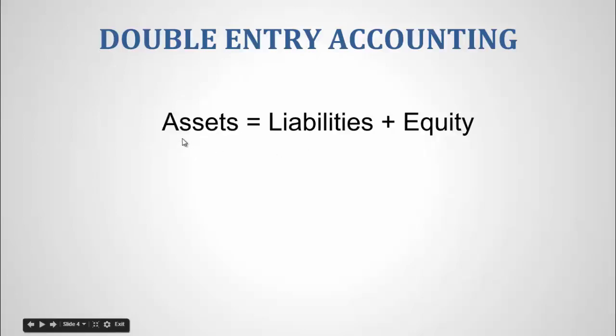This is not correct. Both the entries of debits and credits can be on any side. The important thing is that the equation should remain balanced. It means that if there is $10,000 on the left side, then there should be $10,000 on the right side also.